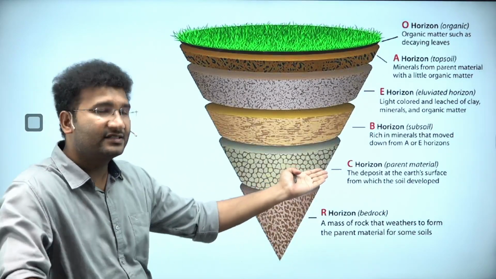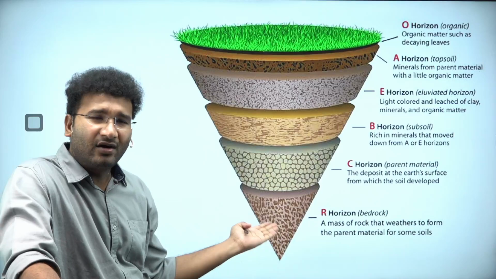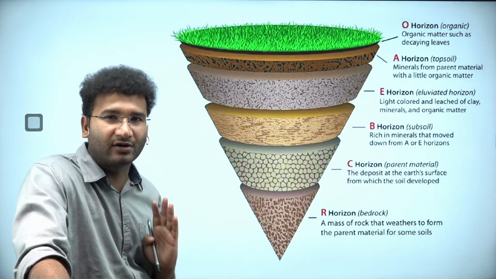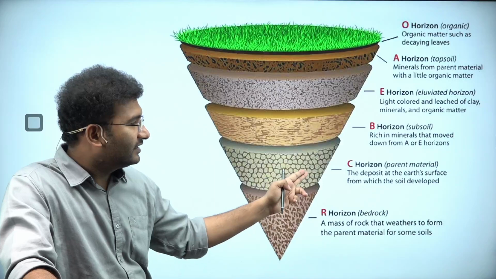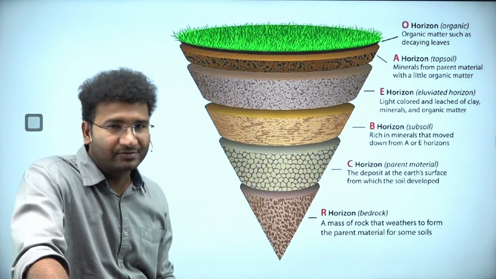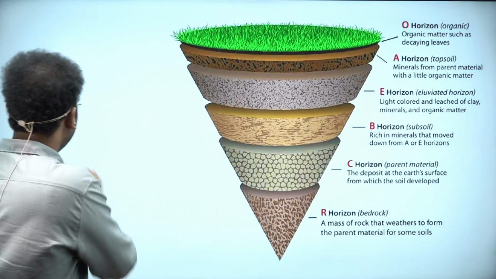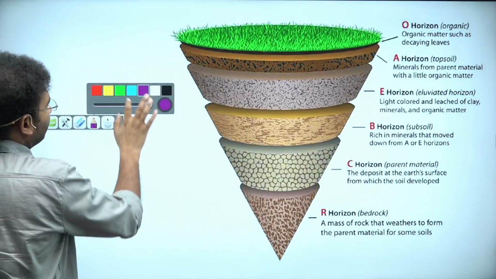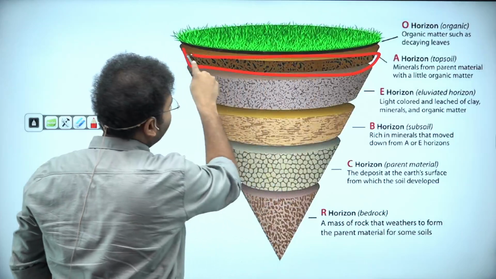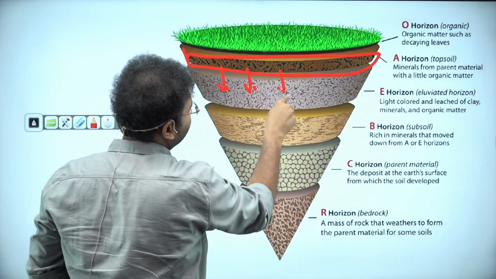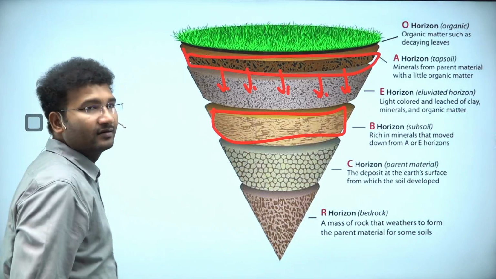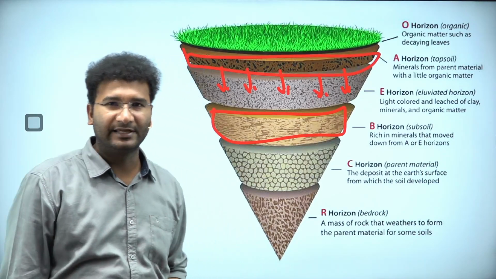And C is the parent material, and sometimes E, sometimes R is there, this is called the bedrock, right? C is the parent material, and B is called the subsoil, right? So here you need to learn one thing, that the nutrients in this part of the layer can be percolated downward, sometimes to the E layer or sometimes to the B layer.